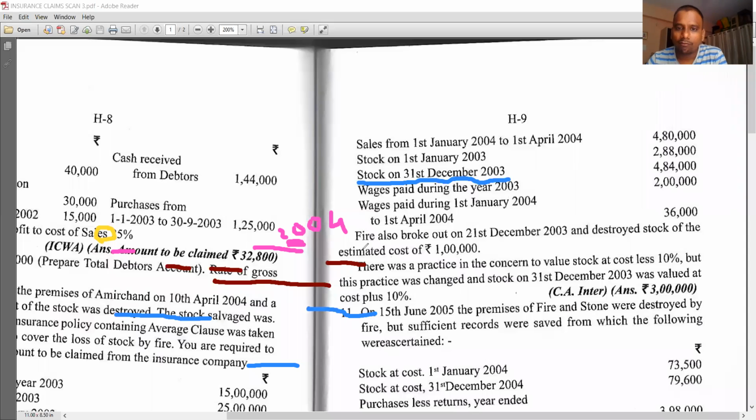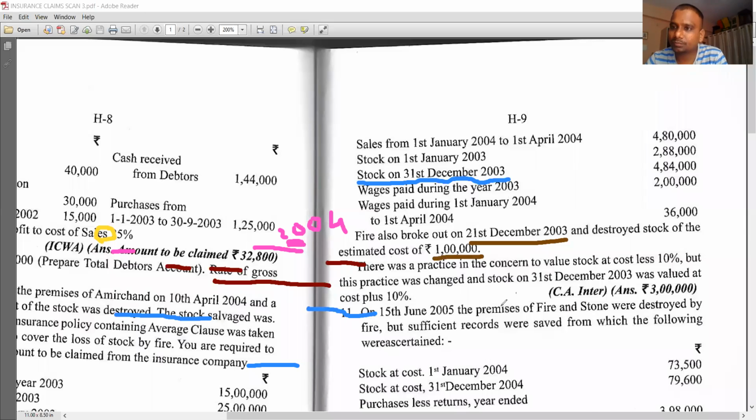Look at, fire also broke out on 21st December 2003 and destroyed stock of the estimated cost of 1 lakh.